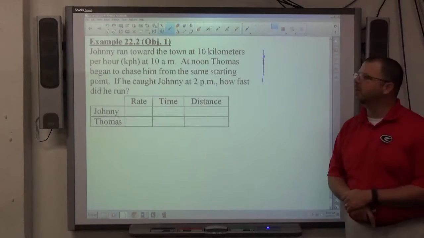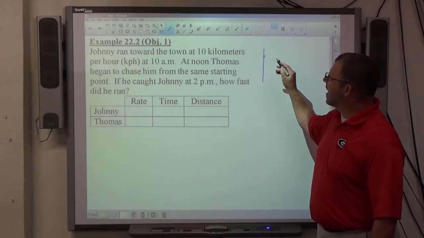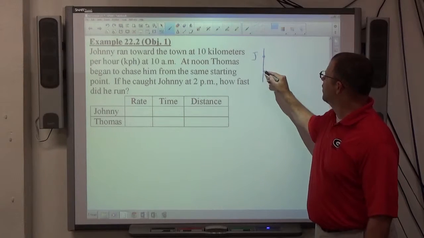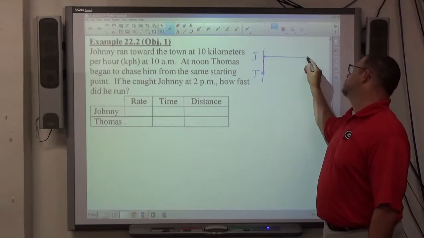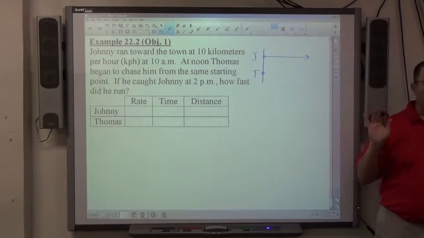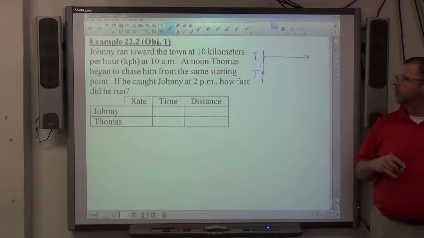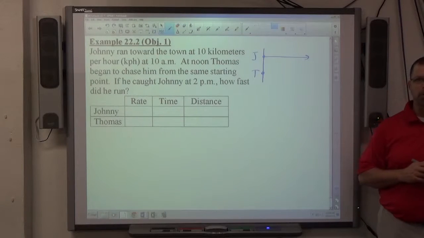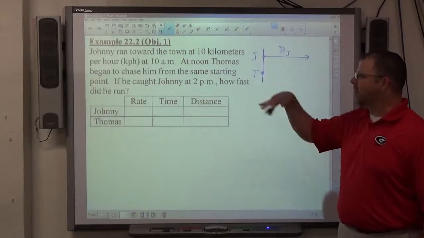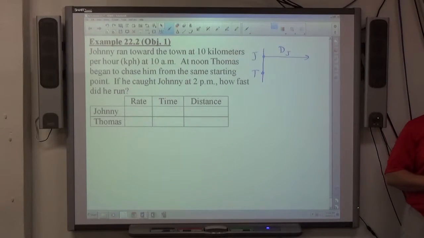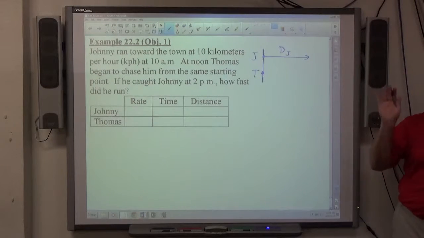That's pretty decent pace. So Johnny's running towards town at 10 kilometers per hour. So this is Johnny and this is Thomas. Thomas is going to kill him. All right, and Johnny's running towards town. It doesn't tell us where town is, but we're going to assume that Johnny continues to run because he's got all the energy in the world. All right, and he's going to travel for some unknown distance because it doesn't tell us how far he runs, right? Nowhere does it say Johnny ran for 50 kilometers. It just says he ran.